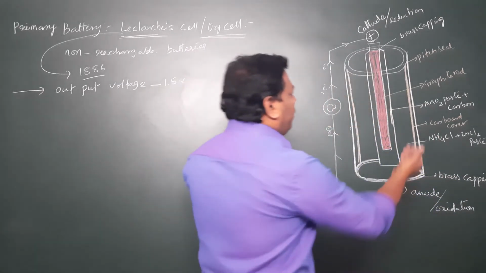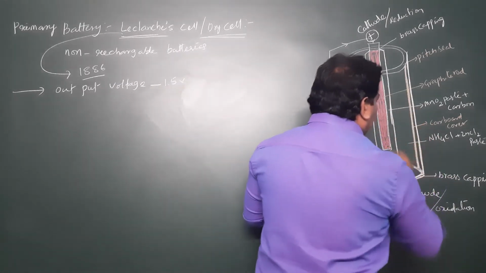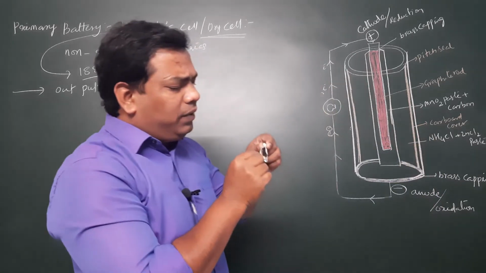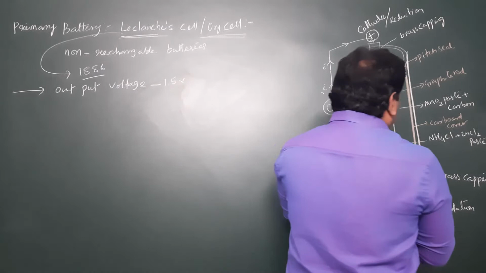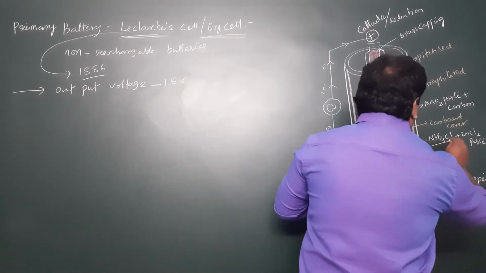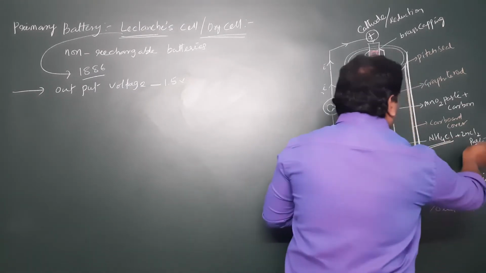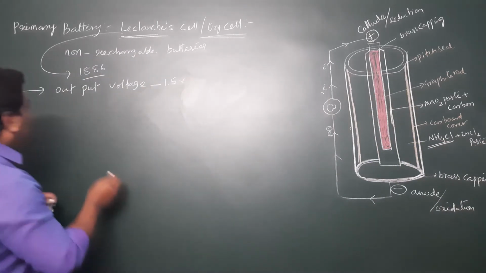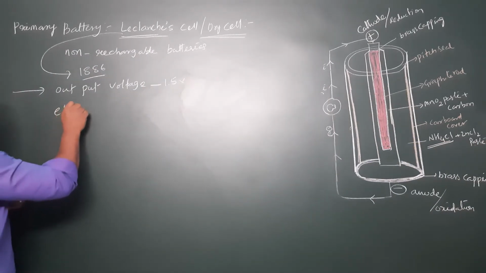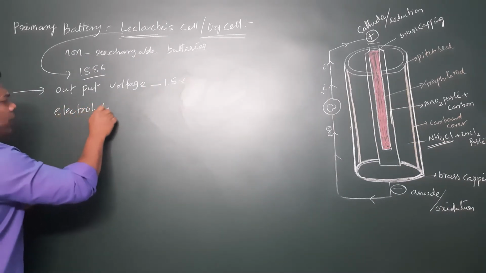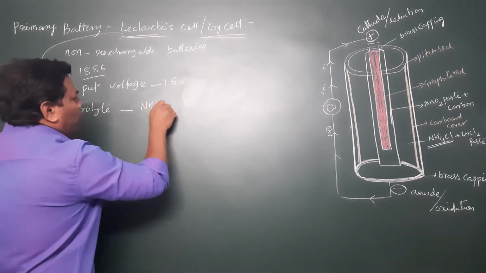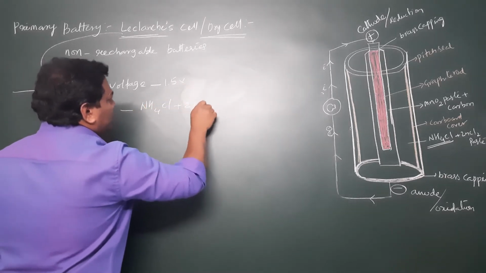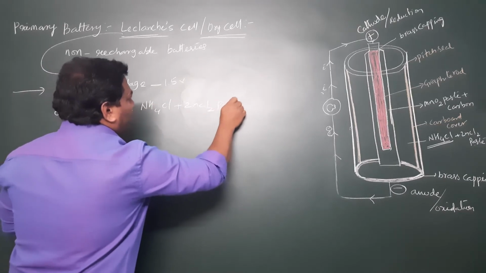After this, we are taking the electrolyte. After the zinc layer, we are taking an electrolyte solution. I will write it here. In the primary battery, the Leclanche cell, we take the electrolyte as ammonium chloride plus zinc chloride paste. That is very important.